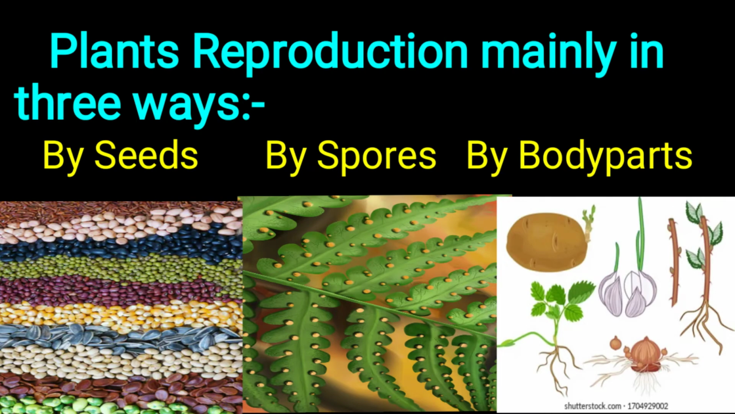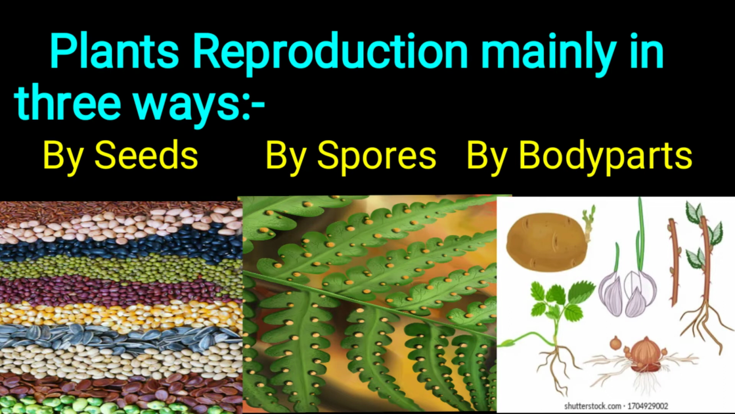Next, plant reproduction happens mainly in three ways. Which are the three ways? By seeds, by spores, by body parts. By seeds, plants produce new plants, and by spores.